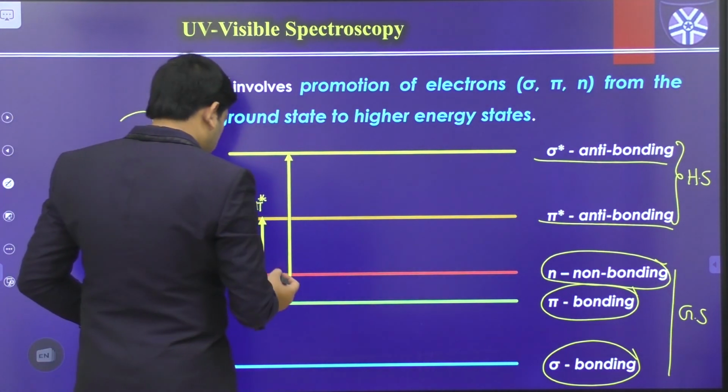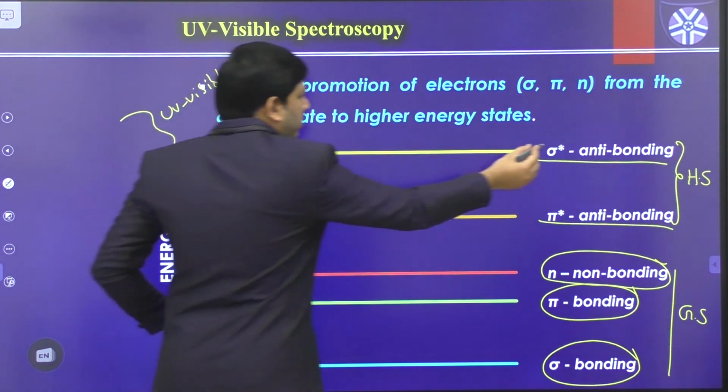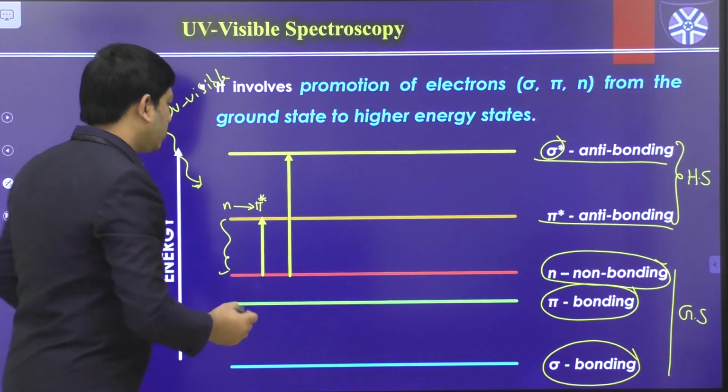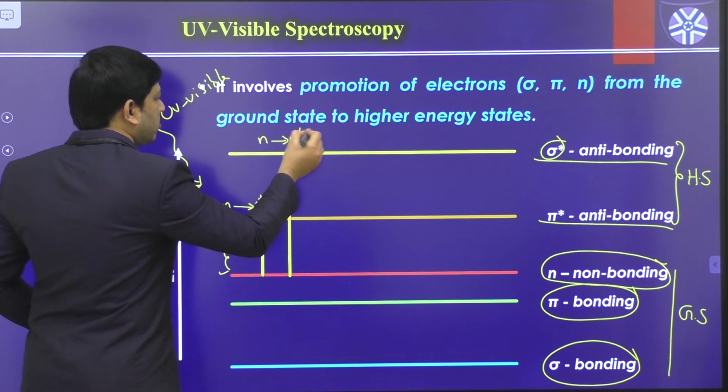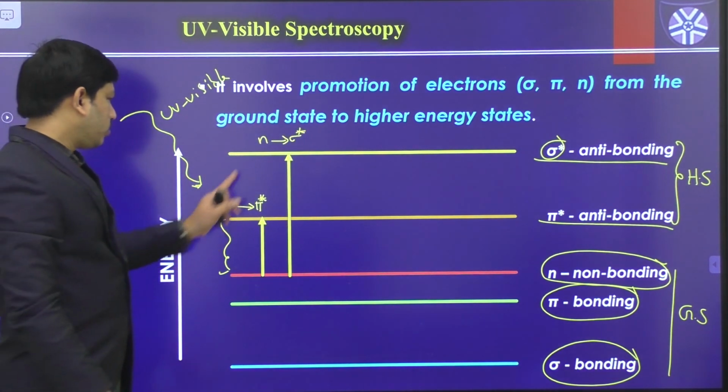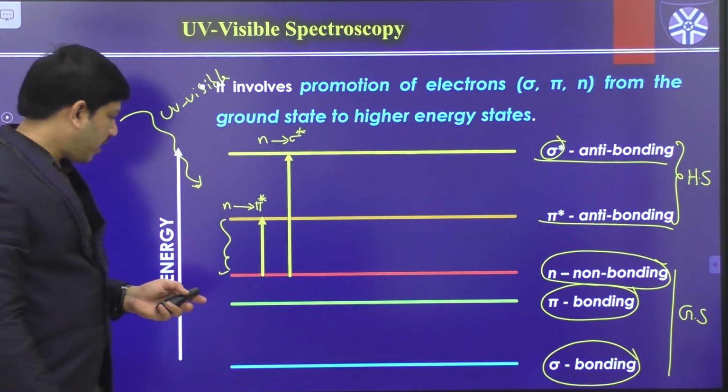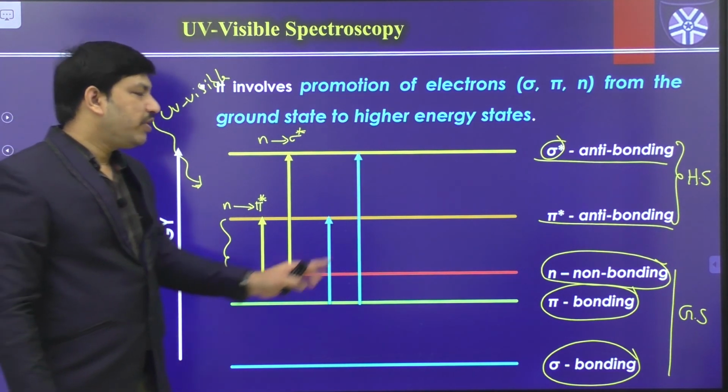The second possible transition is from non-bonding to sigma star, the n to sigma star transition.